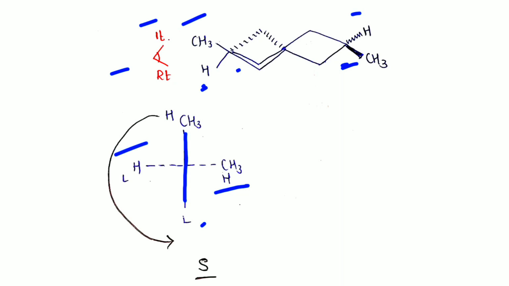Now give the direction of movement, and before that give the priorities. This is the higher priority and this is the lower priority of the vertical line, and this is the higher priority and this is the lower priority of the horizontal line. Then move from the higher priority group to the lower priority group of the near carbon through the lower priority group of the far carbon. So the direction is anti-clockwise and this is the S configuration.